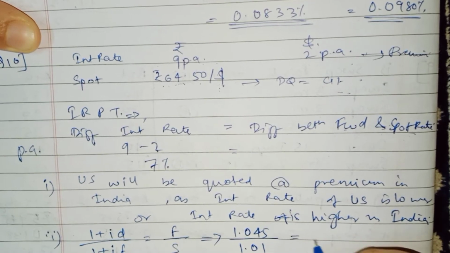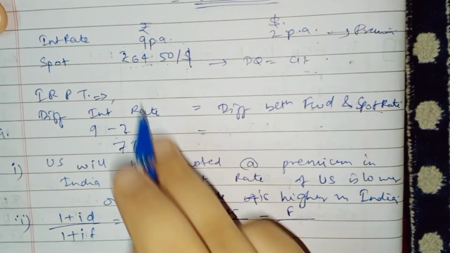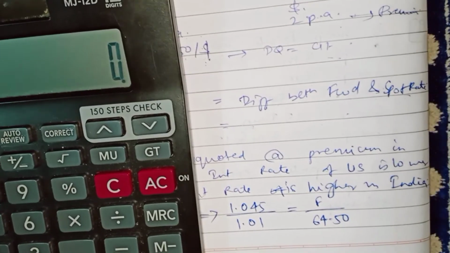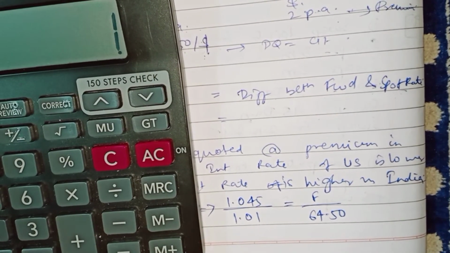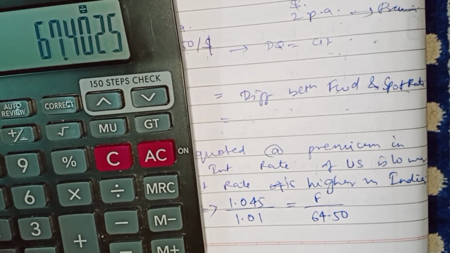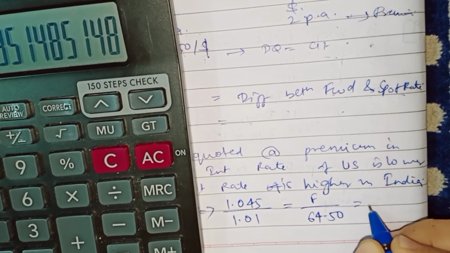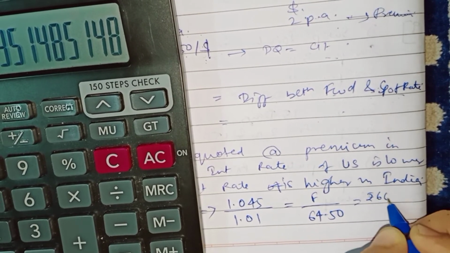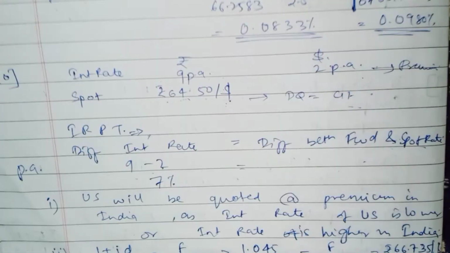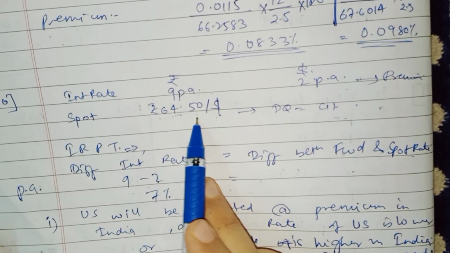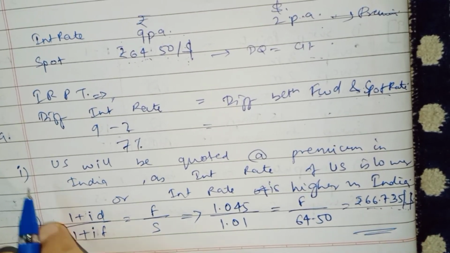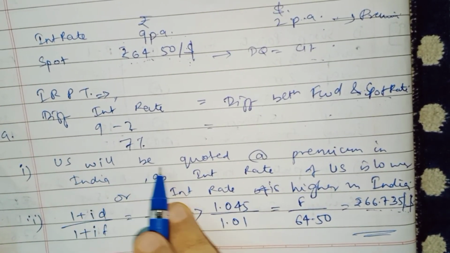Solving this, we get the forward rate, which comes to rupee 66.735 per dollar. As you can see, the spot rate was 64.50, but now the forward rate is 66.735. So our first answer is correct, that US will be quoted at premium.